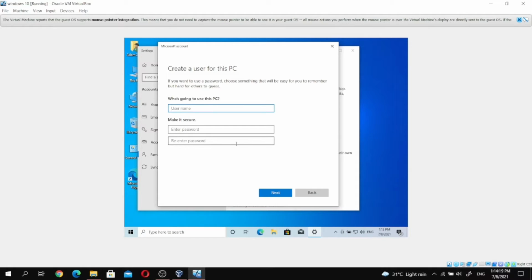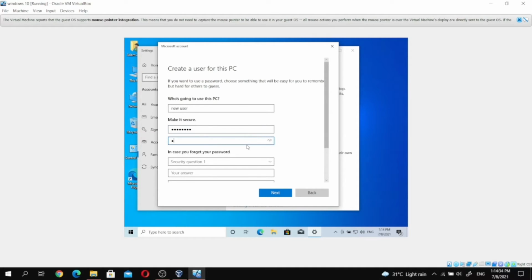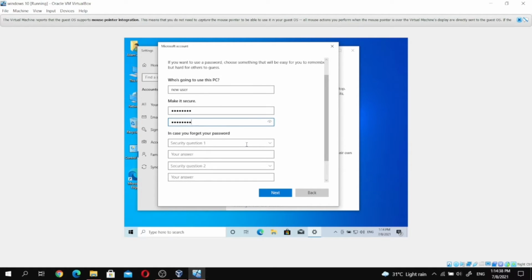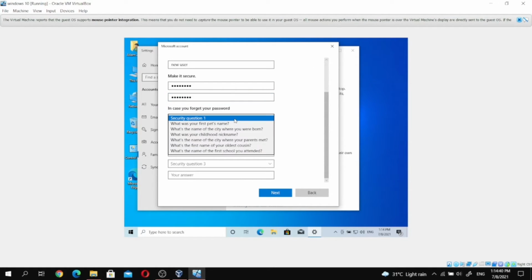We write our name as the user, then we put the password and re-enter the password for reconfirmation.